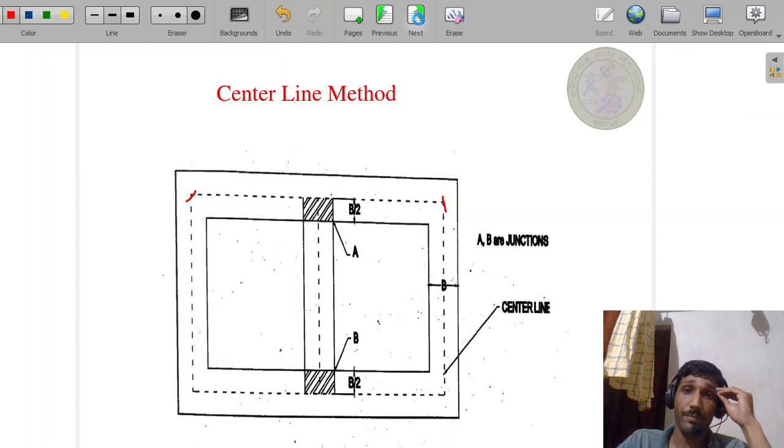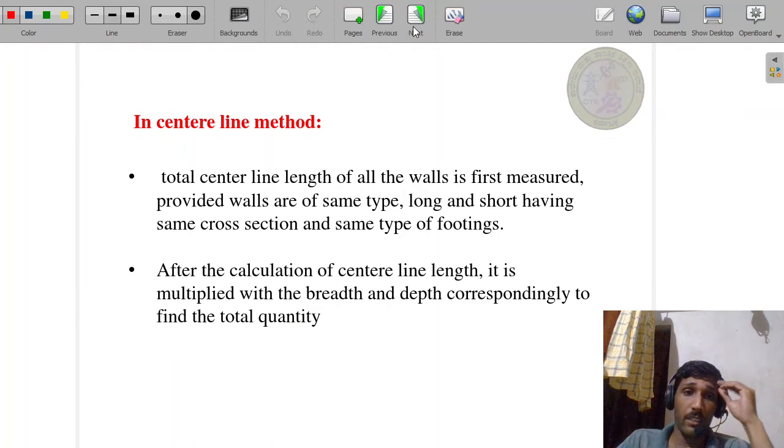You observe and identify them separately. The total center to center length, after calculating that, multiplied by the breadth and depth, gives you the total quantities.